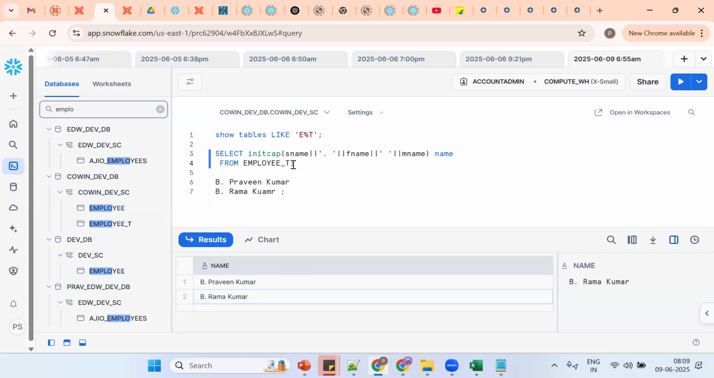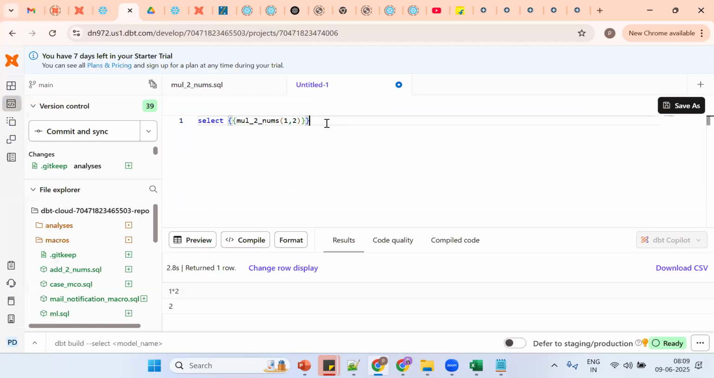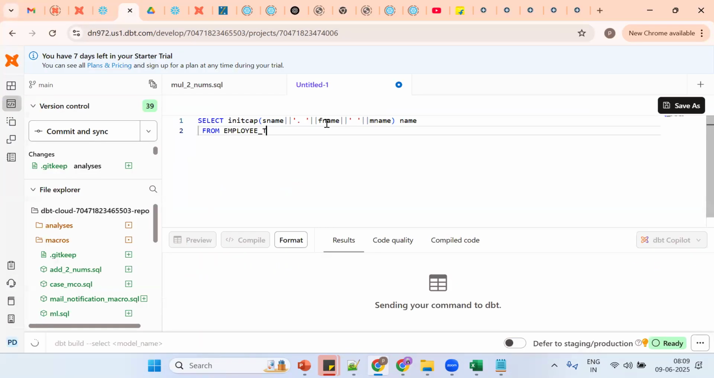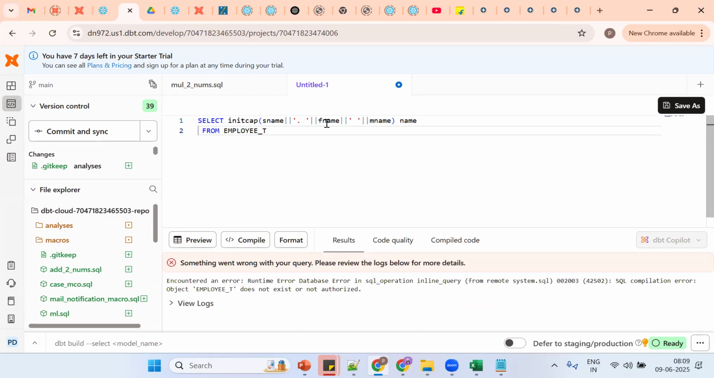The same thing, let me copy the same behavior with Control C and paste, and execute. Will it work? No, first you have to create the macro. This is not a macro, it's normal SQL, so it will work. There's no need to go for a macro. Tell me what the issue is.